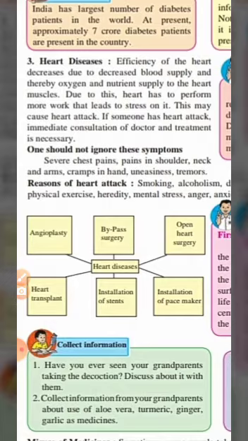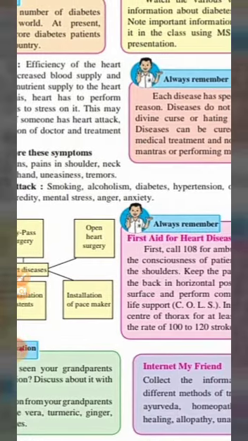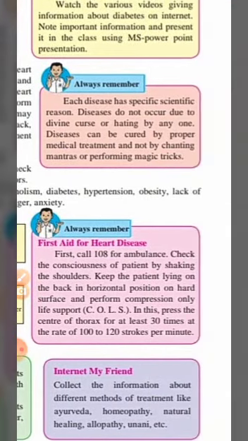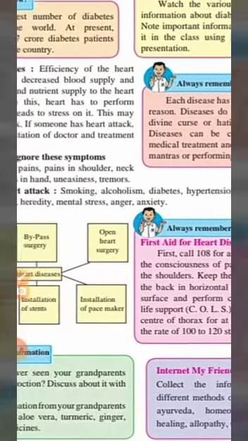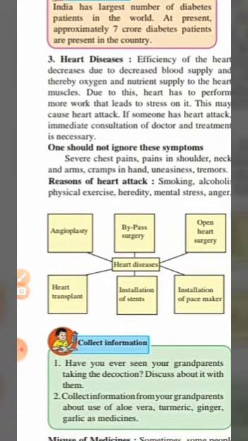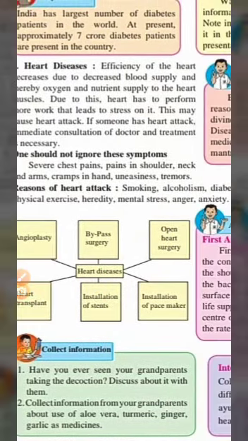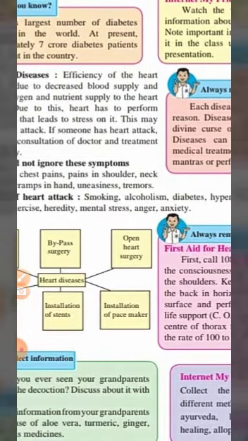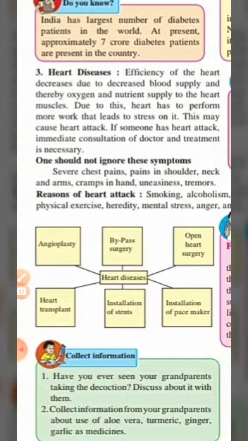Severe chest pains, pain in shoulder, neck and arms, cramps in hand, uneasiness and tremors. See, these are the symptoms of a heart attack, so we should not ignore these symptoms. Reasons for heart attack: smoking, alcoholism, diabetes, hypertension, obesity, lack of physical exercise, heredity, mental stress, anger, and anxiety. These are the reasons for the heart attack.